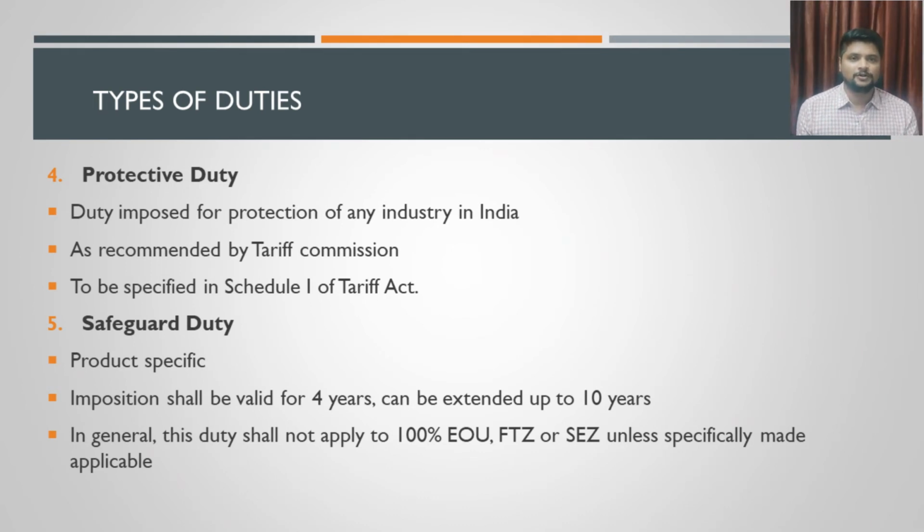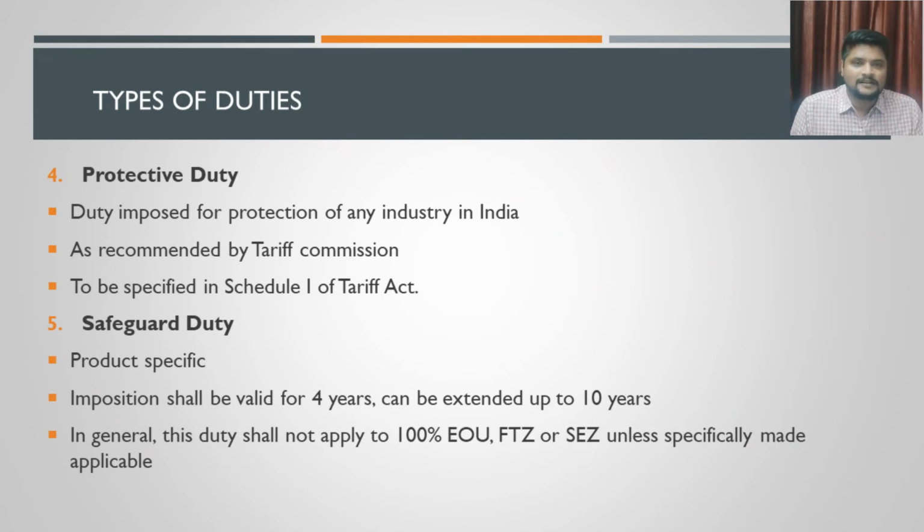If the notification is issued, then the protective duty will be charged, and it will be charged under Schedule 1 of Customs Tariff Act. What is Schedule 1 of Customs Tariff Act? It provides you the rates of duties when there is any import of goods. Okay, that is what is provided under Schedule 1. That is protective duty. Next duty is a safeguard duty.